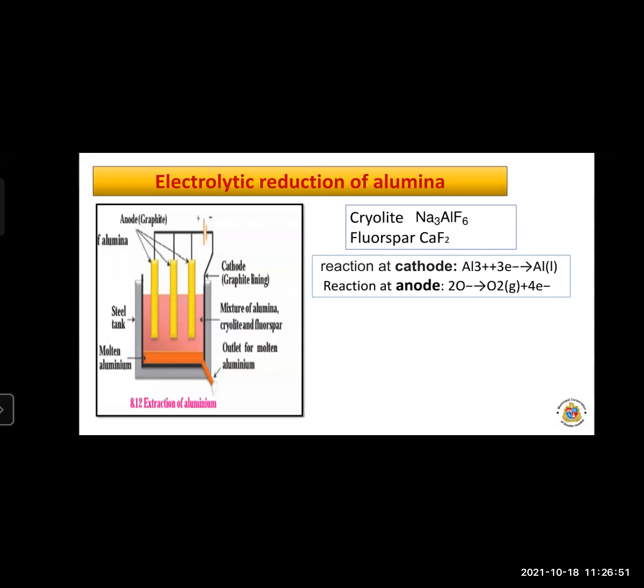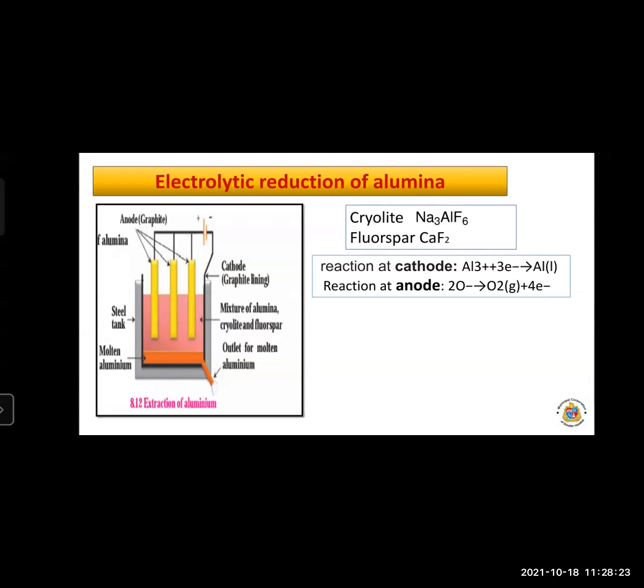Now look at the reaction. The reaction at the cathode: Al3+ plus 3 electrons gives pure aluminum. We get the pure aluminum because of the electrolytic reduction. Then the reaction at the anode, where the oxygen is released. So this is the process where we get the pure aluminum. The oxygen gas which is liberated reacts with the anode to form carbon dioxide gas. Okay, and this process is very important.